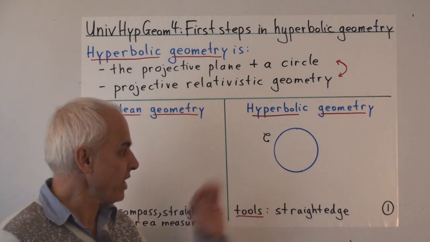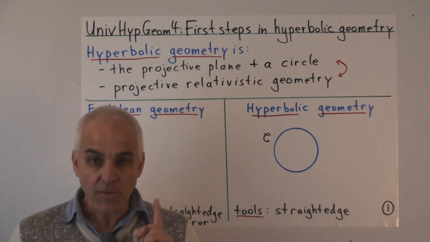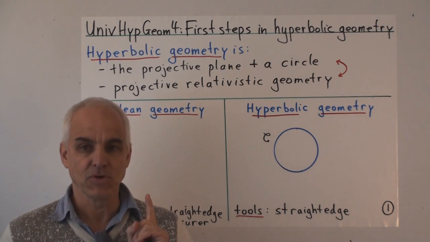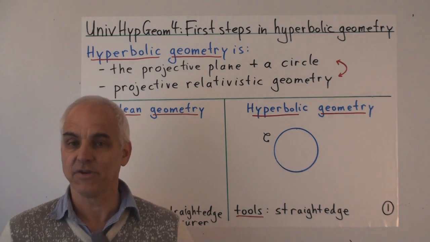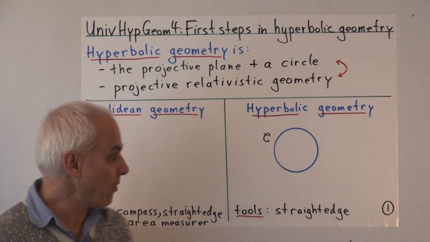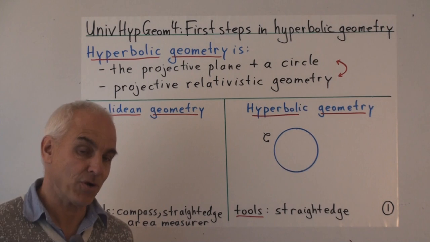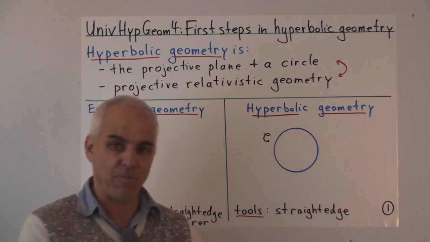Okay, so what we're going to do now is we're going to study this circle with a straight edge. And the first thing that we're going to do, the first real geometrical notion that we have to develop, is the notion of perpendicularity. We have to say what we mean by perpendicular lines. Or, as it turns out, what we mean by perpendicular points.